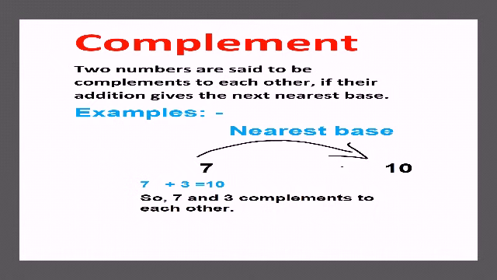Therefore, 7 and 3 are complements to each other. If I subtract 7 from 10, then also we will get the complement number of 7. So 7 and 3 complement each other.